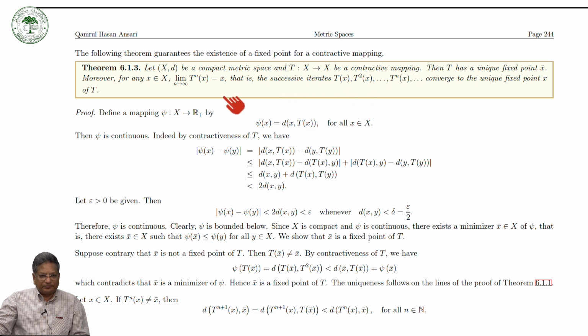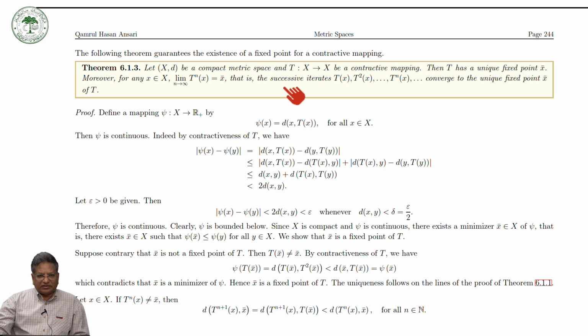And not only this, we can also calculate the unique fixed point. So we can take any x. Suppose x̄ is the fixed point, then this fixed point would be the limit of Tⁿx. So we can start from x, take T of x, and then operate n times over T and take the limit as n tends to infinity. That would be equal to the fixed point of map T.